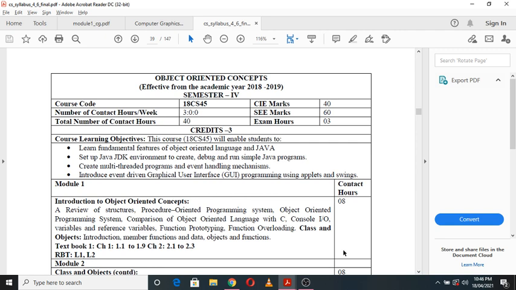So in the next class I am going to start with module 1, where I will discuss the introductory part of object oriented concepts: structures, objects, then the procedure oriented programming system, the object oriented programming system, then a comparison of C and C++, and the remaining concepts I will discuss in the next class.